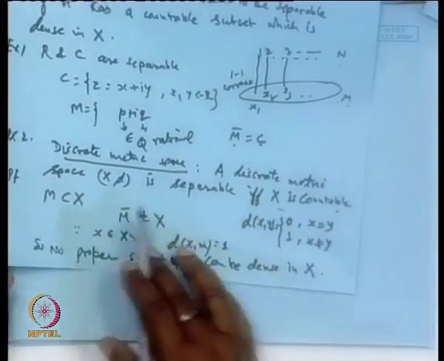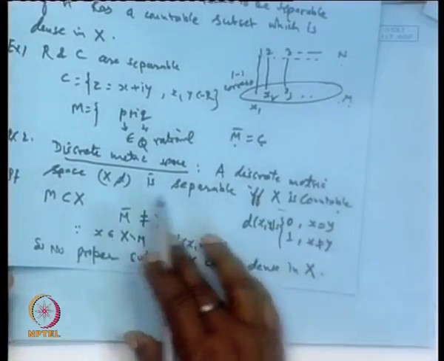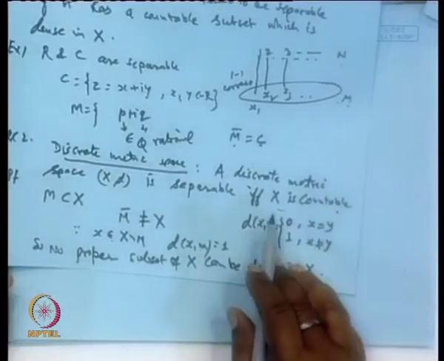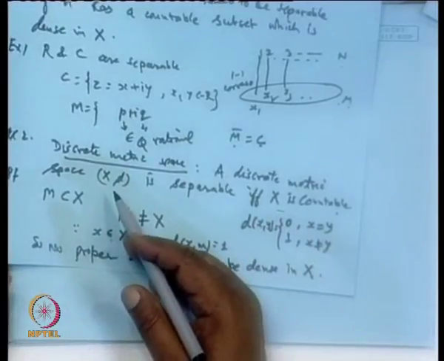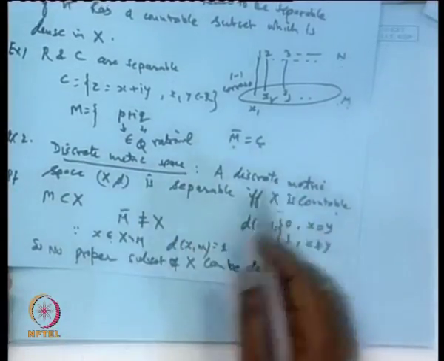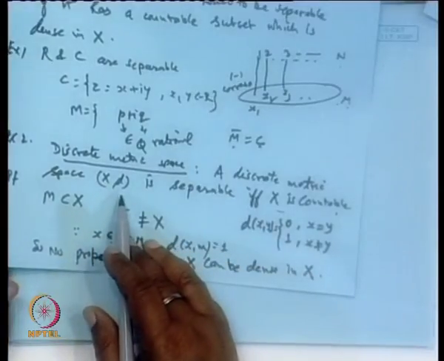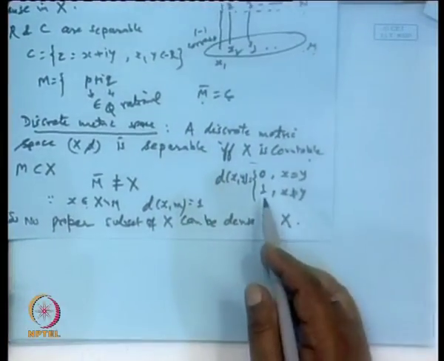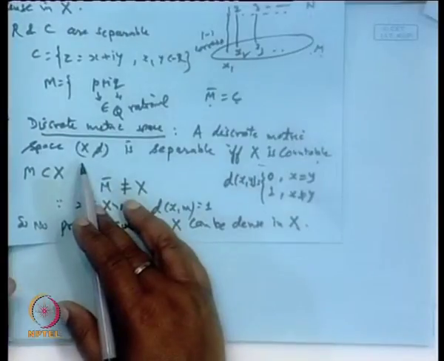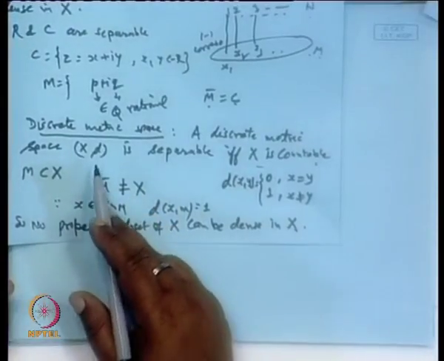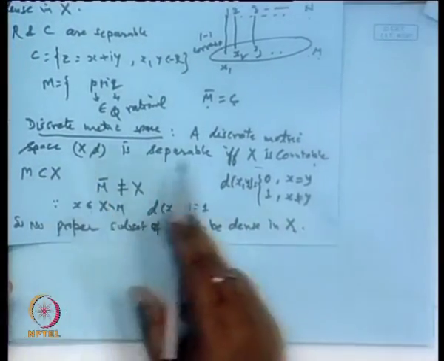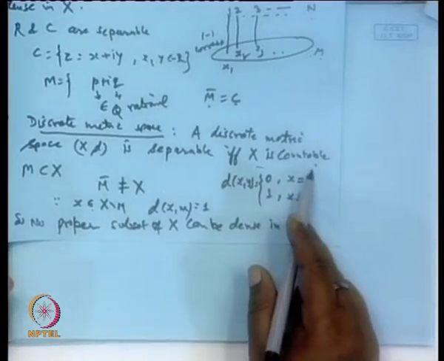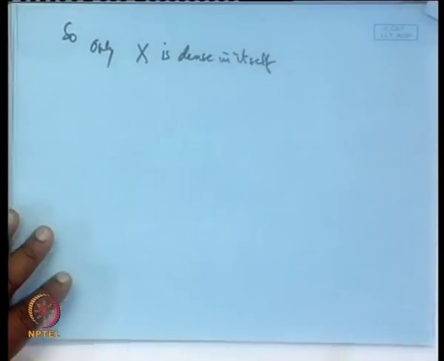So, if X is a metric space which is countable and dense, obviously it will be separable by definition, and if (X, d) is a discrete metric space, then only the set which is dense in X is X itself, and therefore, it will be separable only when X is countable. So, I think it is clear.